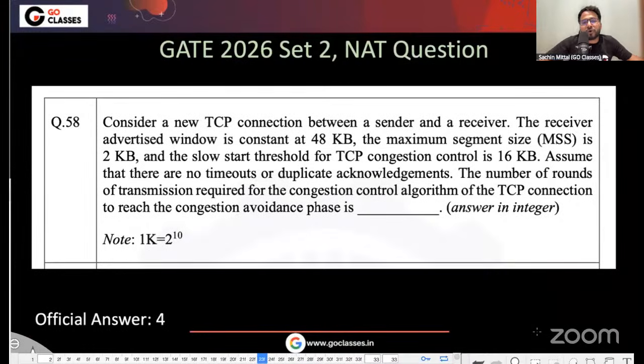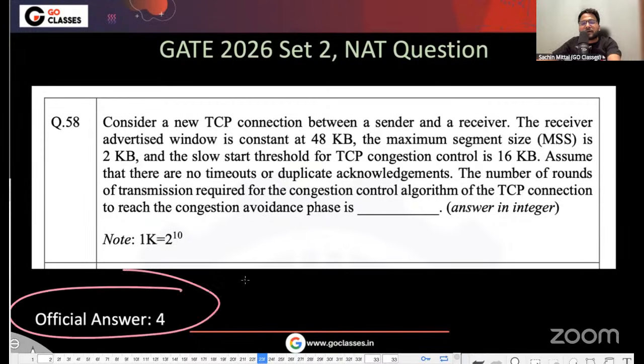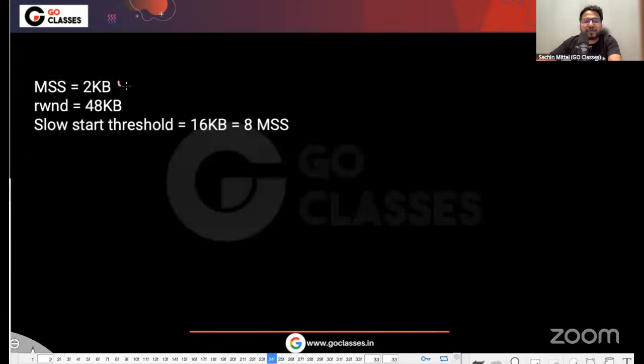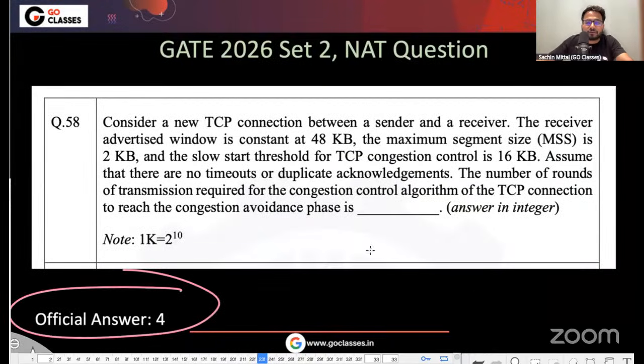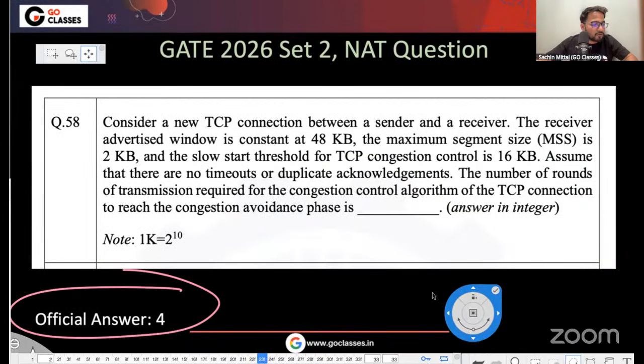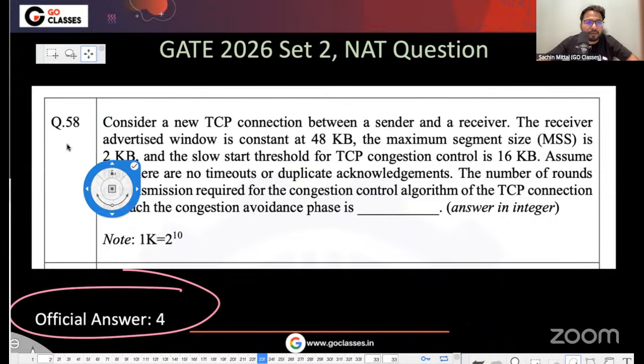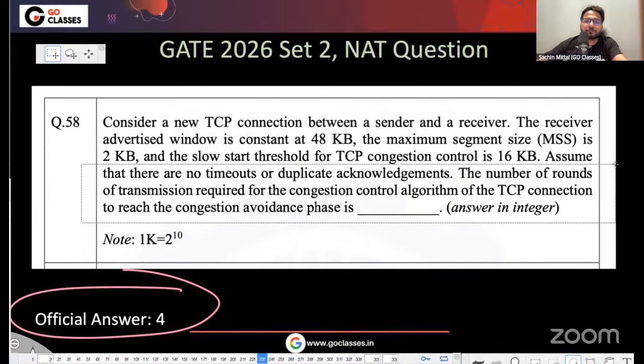Now let's talk about the next question. This was the popular question, and the official answer here is 4, right? The question is saying that maximum segment size is this. This RWND was given, but it was not useful for the question. And slow start threshold was 8 MSS; 16 KB means 8 MSS. Now, they're asking the exact line I have copy pasted. So the exact line, or maybe I can just copy paste it again.